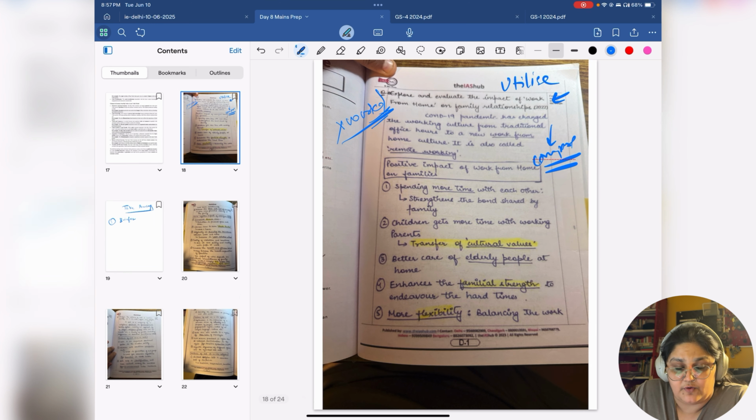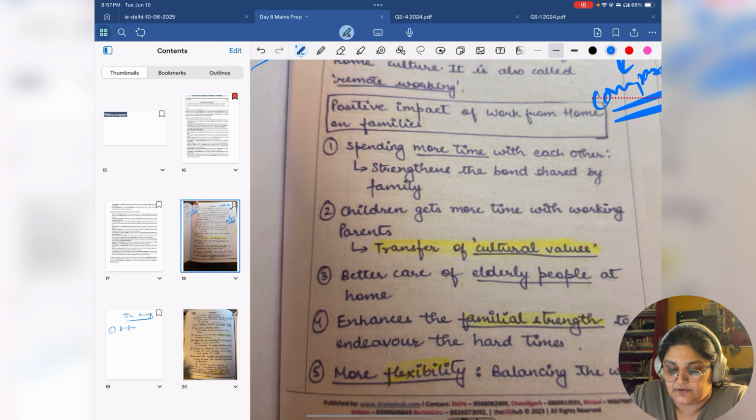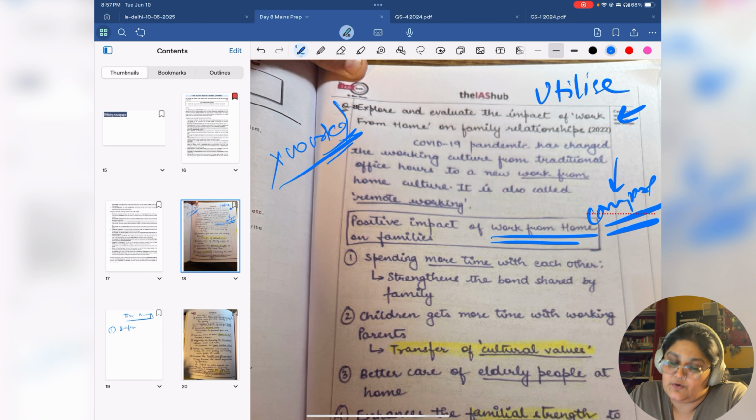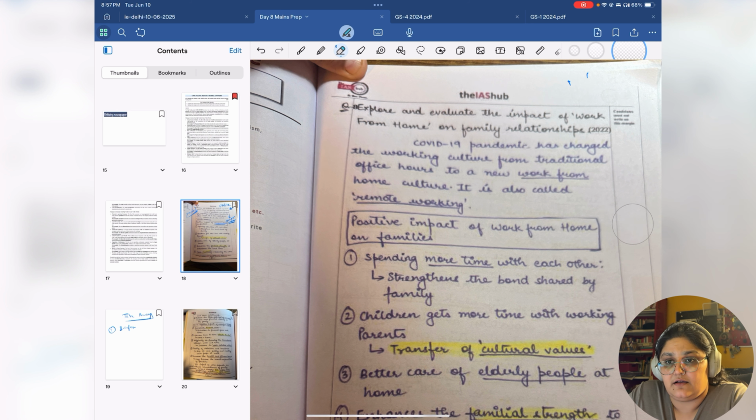Can you make your writing briefer than whatever you had written now? If you will see here, look at it. Positive impact of work from home families. We discussed this a couple of days ago. Look at how small the introduction is. If you'd written the same point, could you have made it this small?